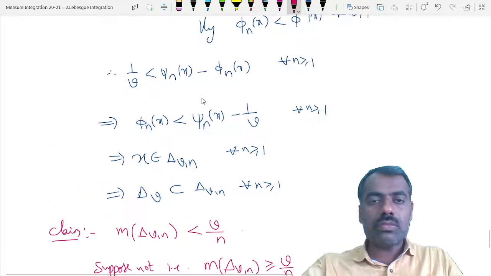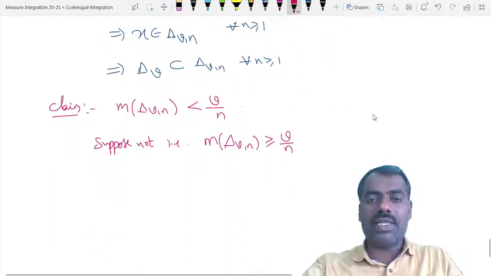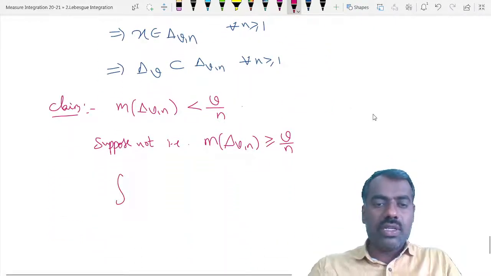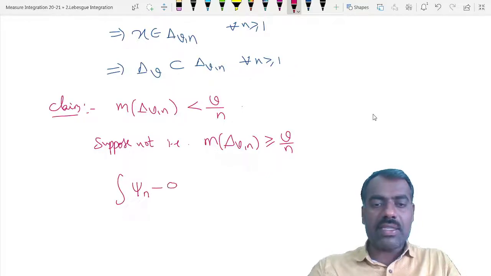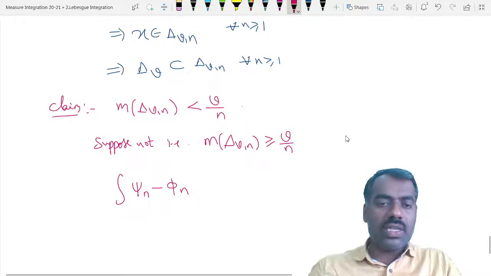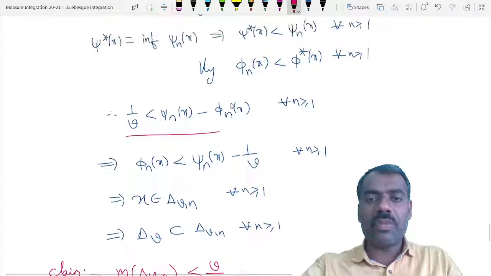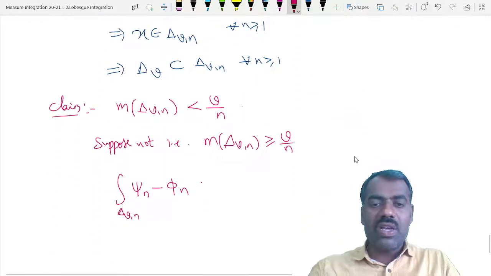Then using this, what you can observe is that the integration of psi_n minus phi_n, over this set Delta_v,n, is, because psi_n minus phi_n is greater than 1 by v, greater than 1 by v over this set.